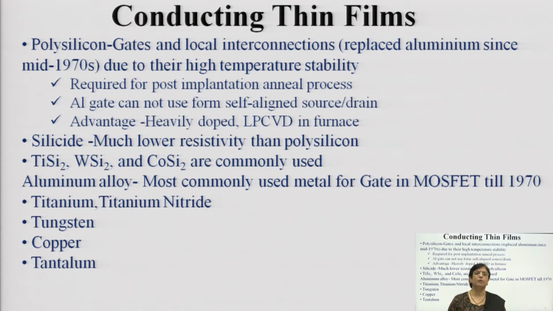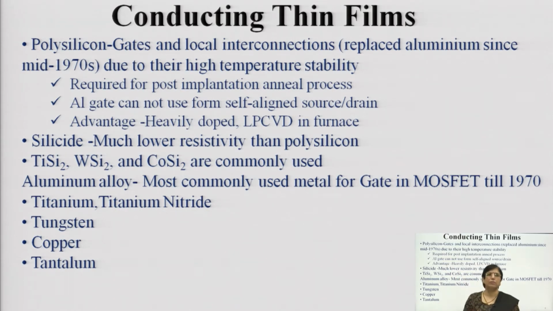Why? Because aluminum was not showing that much stability, so other metals were preferred. Aluminum gave some unreliable features and was not giving satisfactory functionality at elevated temperature. Till the 1970s, aluminum was the most popular material and was widely used.